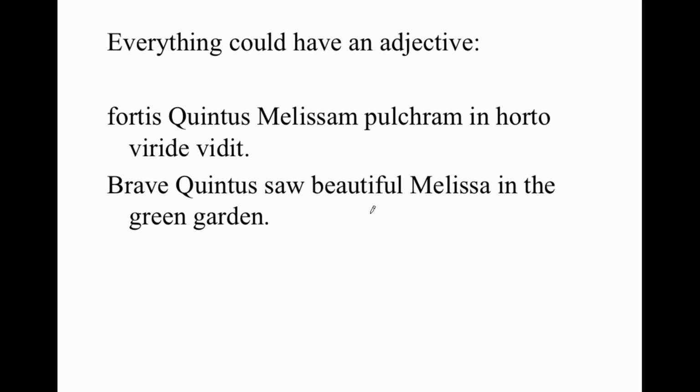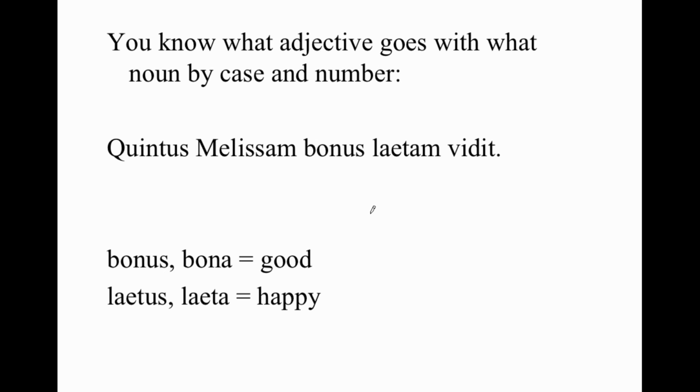Fortis Quintus Melissam pulchram in horto viride vidit. Brave Quintus saw beautiful Melissa in the green garden. Now, again, you know what adjective goes with what noun by case and number. Okay, so if you're trying to figure out what's going on in this sentence, you notice that here you've got a nominative, this is going to be our subject, and we look for its adjective not by what word's next to it. I mean, in this case, the accusative word Melissam is next to it.